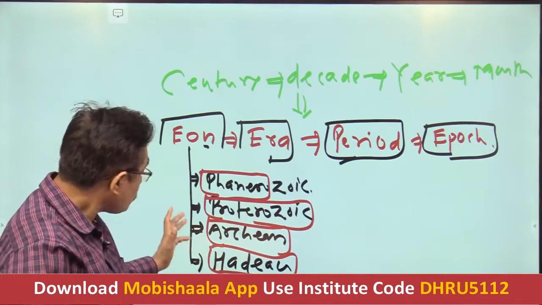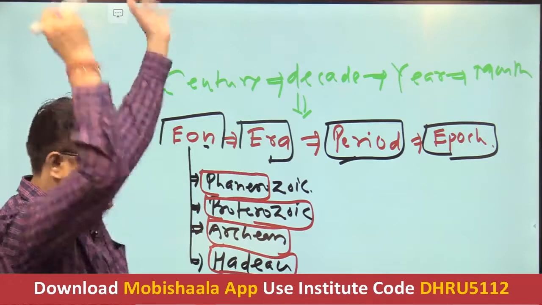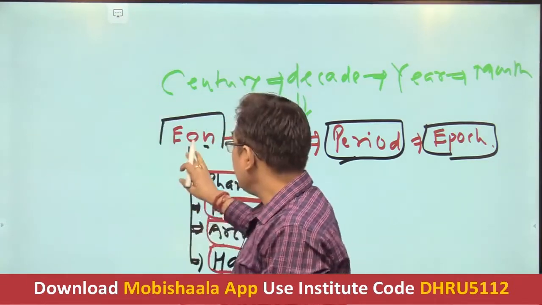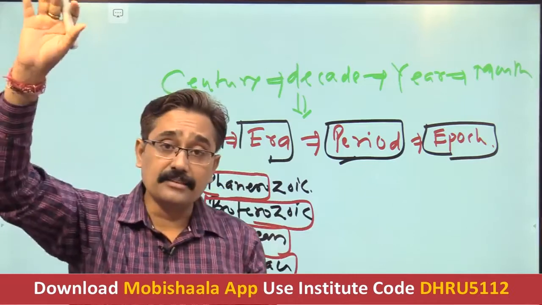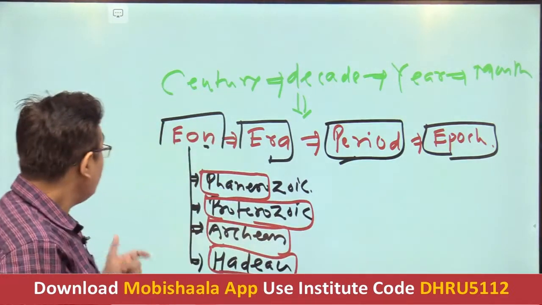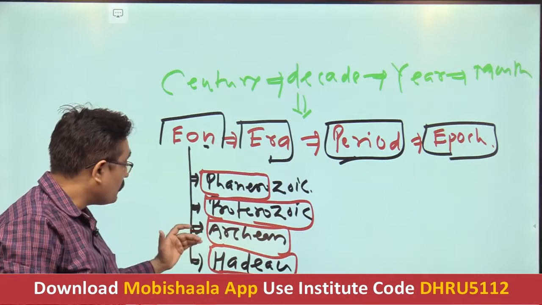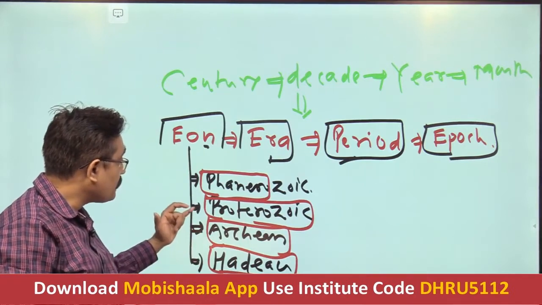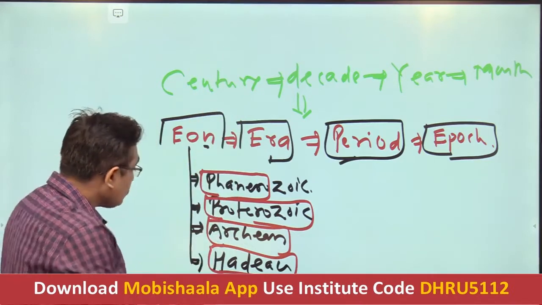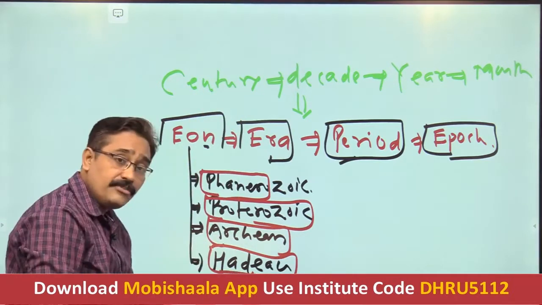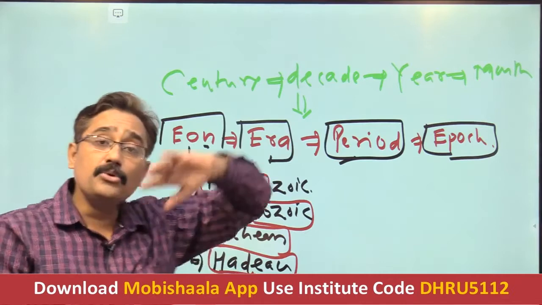Yes, just understand this first. It means the largest time division is eon, and how many eons are there since the beginning of the earth? There are four: Hadean, Archean, Proterozoic and Phanerozoic. So as far as Hadean is concerned, it is the very first, from the origin of the earth.